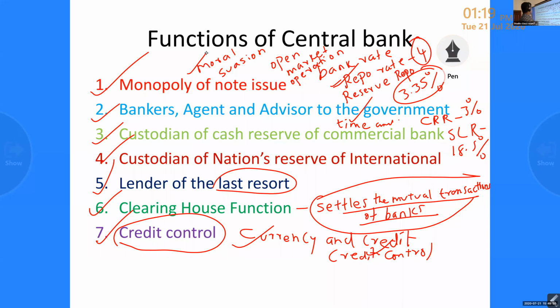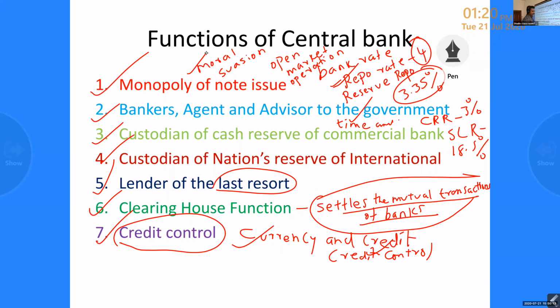So those are the functions of the central bank; no need to study them in detail. Only the main points you have to study. Credit control is the last function of the central bank. First one, monopoly of note issue. It is the primary function. Through that way we can control the credit creating power of commercial banks.